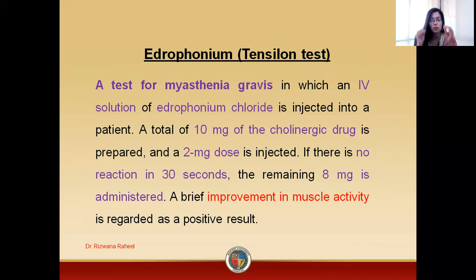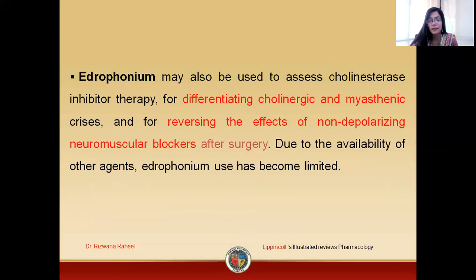In this test, we prepare 10 milligram of the IV solution of edrophonium. In the IV solution, we will have a total of 10 milligram of the cholinergic drug. In the first step, we will only administer a 2 milligram dose to the patient. If there is no reaction within 30 seconds, we will again administer the remaining 8 milligram. Ultimately, we will get improvement in the muscle strength if your patient is suffering from myasthenia gravis.